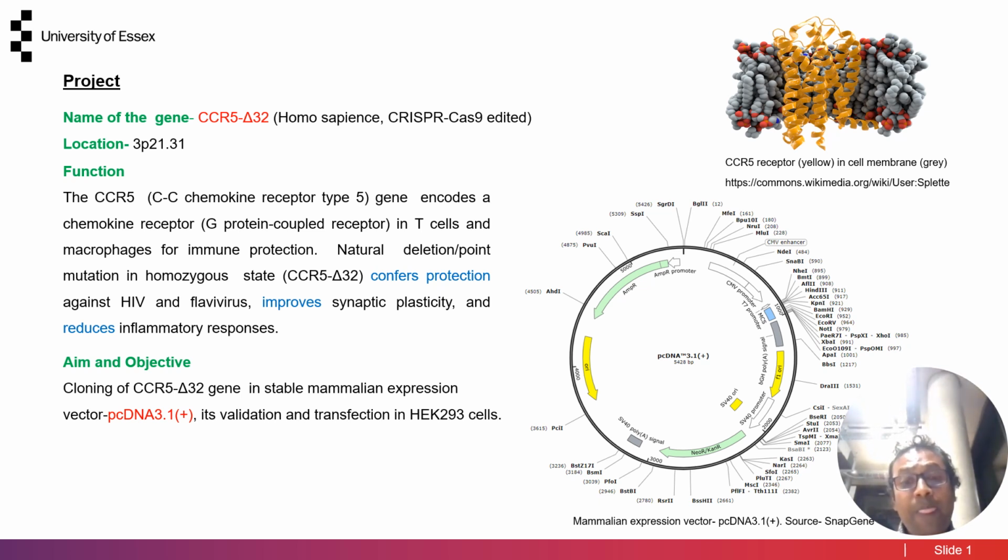Besides, HEK293 cells are immortal cells. They are easy to grow, easy to transfect, and they are suitable cells for receptor protein analysis.